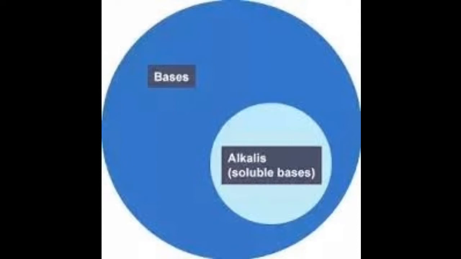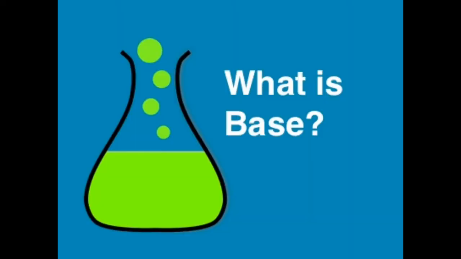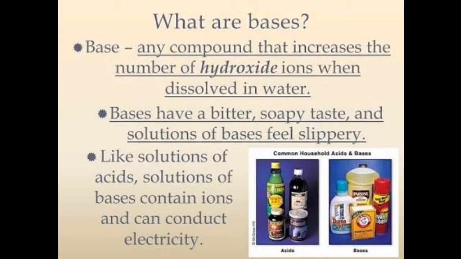Okay, so the word alkali has originated from an Arabic word that means ash. Okay, what is a base? Ash has alkaline properties. So bases are any compounds that increase the number of hydroxide ions when dissolved in water. For example, magnesium when it reacts with oxygen gives magnesium oxide. It produces hydroxide ions.